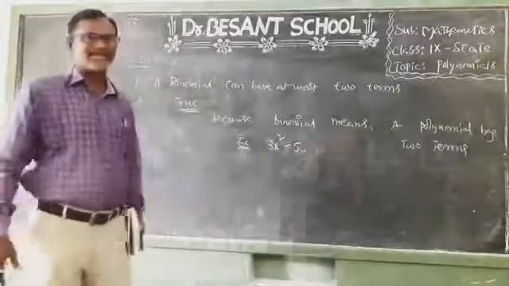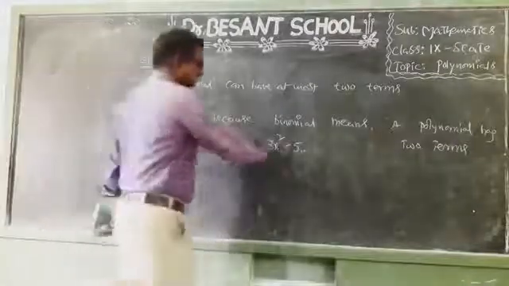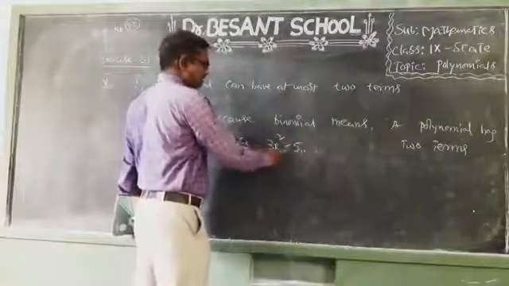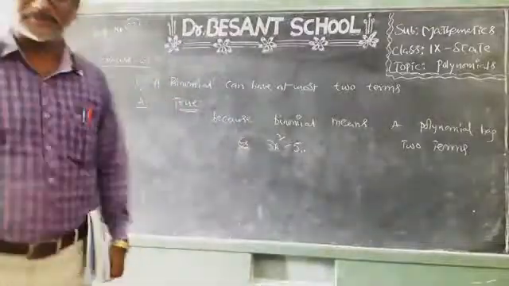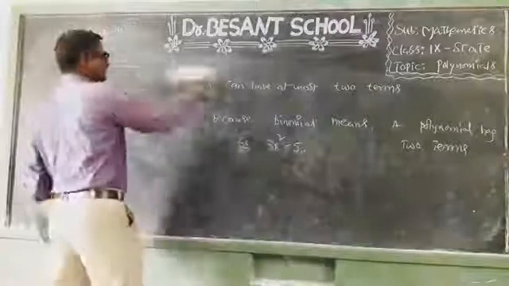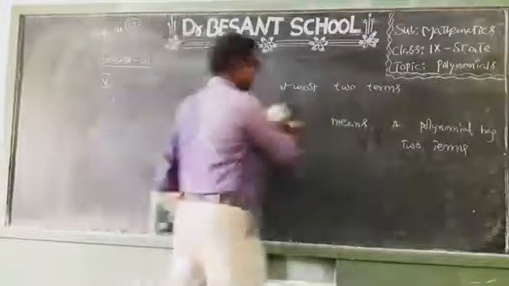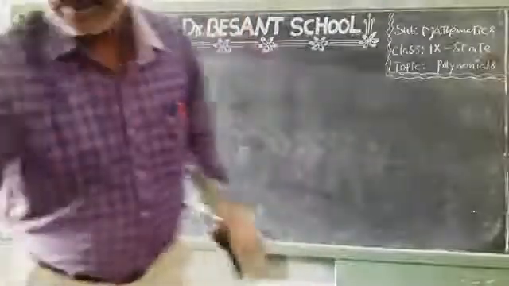So binomial means if a polynomial has two terms, that is called a binomial. 3x square minus 5 is a binomial with two terms. So a binomial can have at most two terms, and the statement is true. Yes, children, now observe and verify.